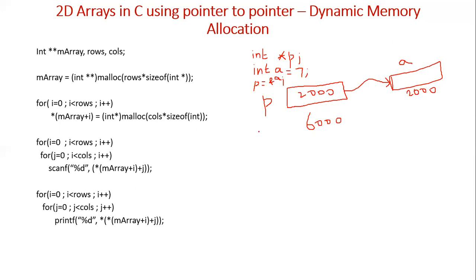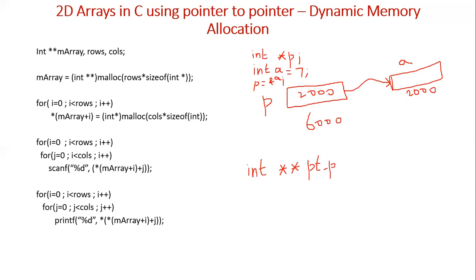Now what is pointer to pointer? Say for example, I am creating something like this: int star, star, say pt underscore p, which is a pointer to pointer.